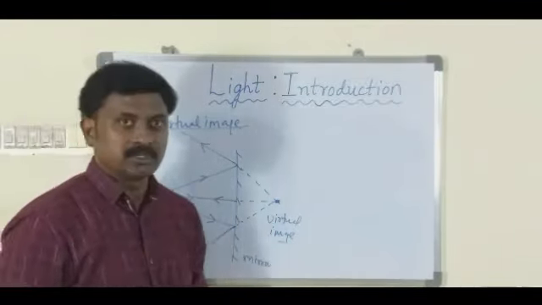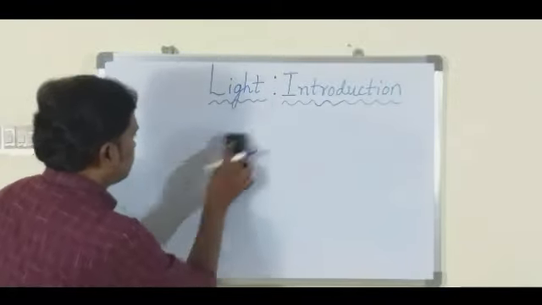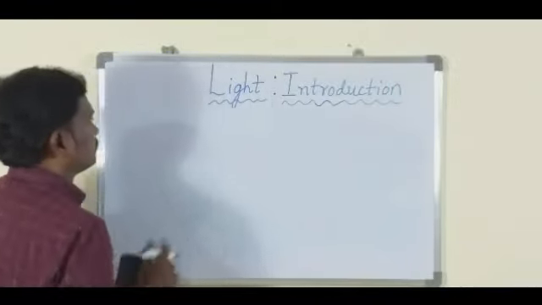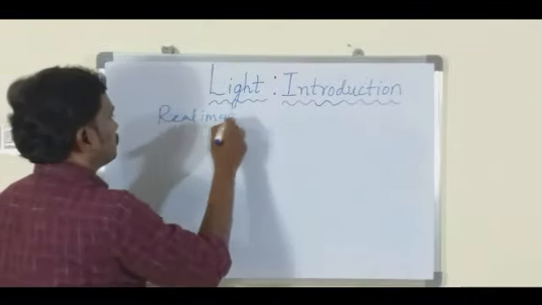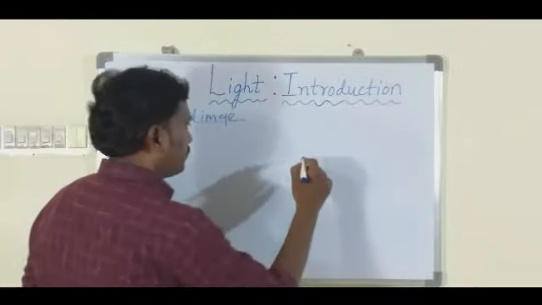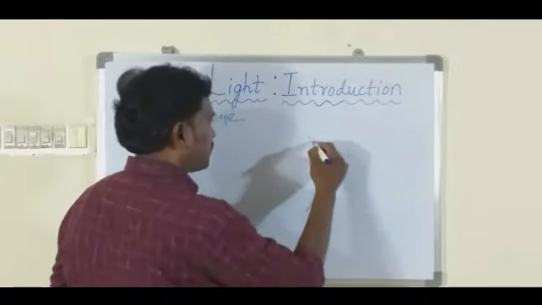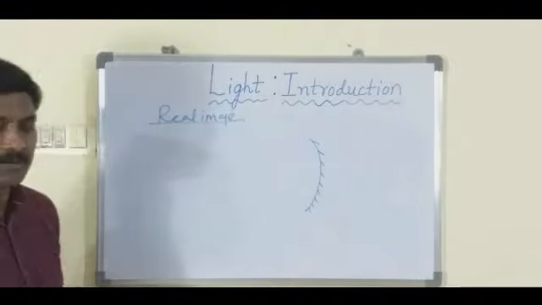Now let us see about the real image. The best example for the formation of a real image is the concave mirror. So this is a concave mirror. We are going to study about concave mirrors in the next coming classes.